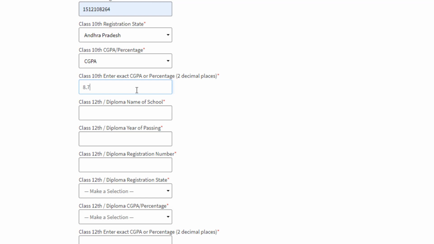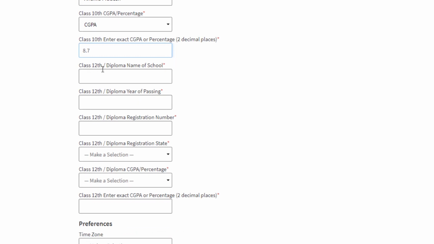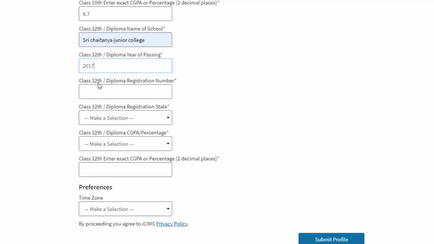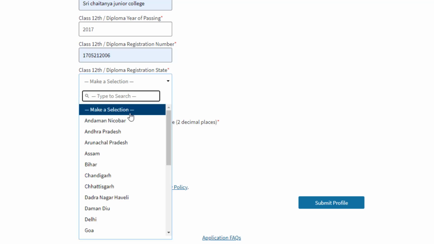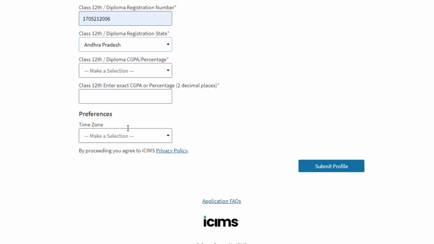After filling in your CGPA or percentage, it now asks for class 12th or diploma name of school. I am entering my intermediate college name. After entering your college name, the next thing is class 12th or diploma year of passing, so just enter the year you passed. Then class 12th or diploma registration number. I already mentioned that the registration number is nothing but your hall ticket number. And for class 12th or diploma registration state, select the state from where you completed your intermediate, and after that it will ask you for CGPA or percentage.